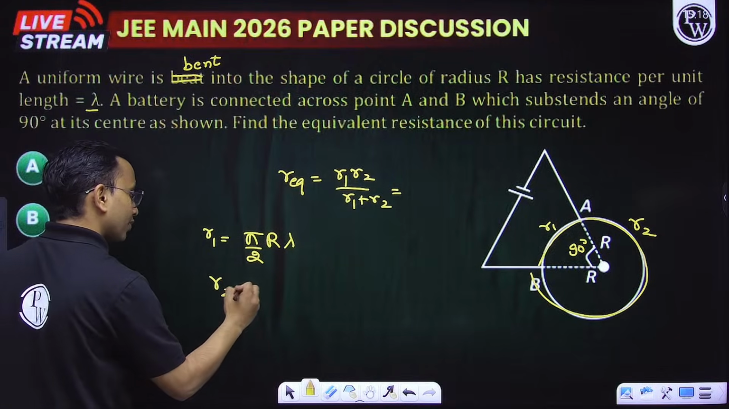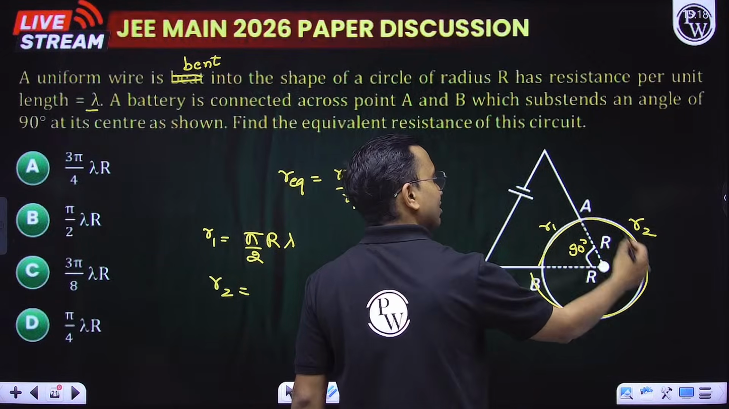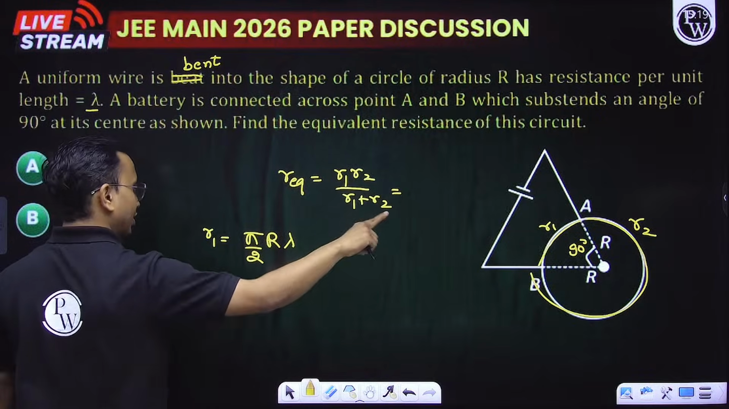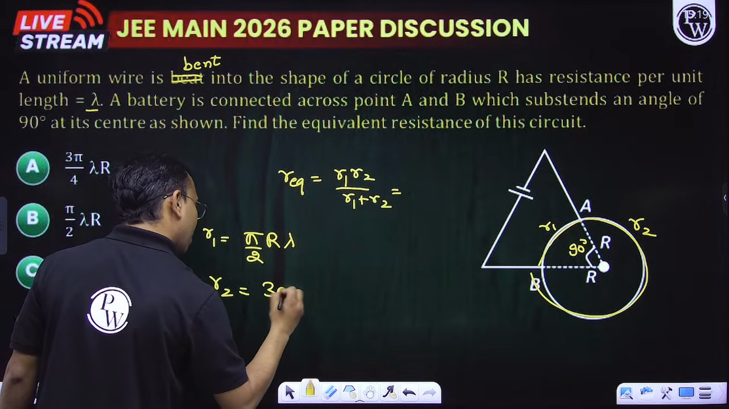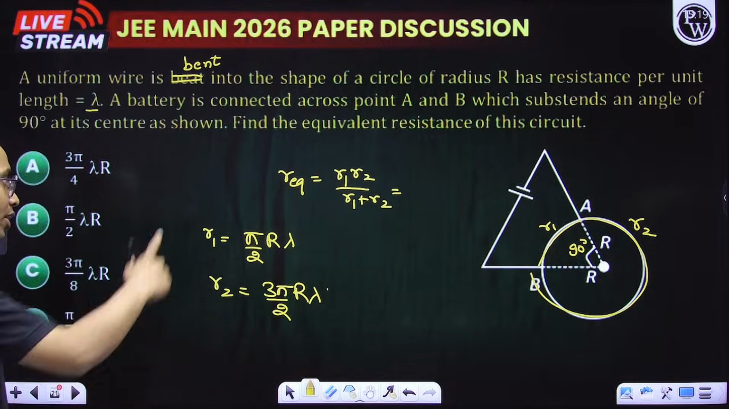R2 is equal to this length. How much is this length? This length is 3 pi by 2 r. Angle is 3 pi by 2 into r theta. So 3 pi by 2 r into lambda. I got R1 and R2. Now put it here.